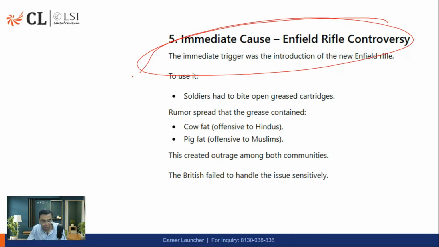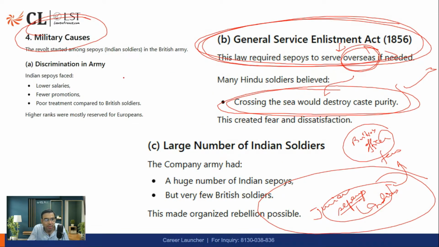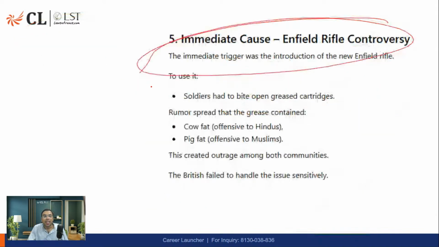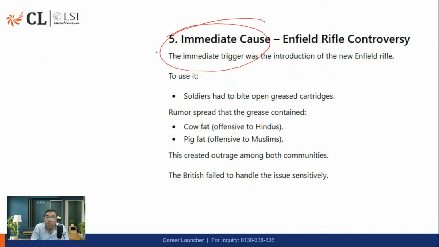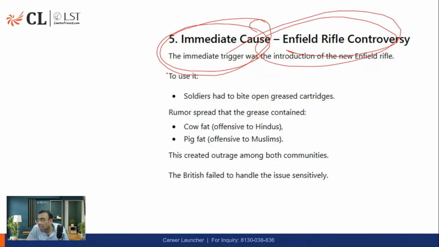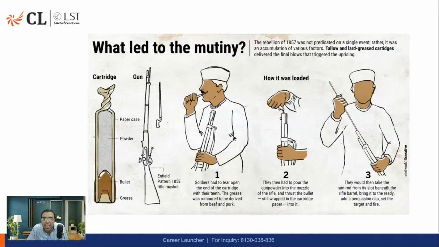एक और भी था, Lex Loci Act भी था. खैर उतना आपको डिटेल में नहीं जाना है. If you are interested you can read it, है ना. Another, the most important is immediate. उस टाइम पर जो रीजन था वो Enfield Drive controversy. That is actually the most important event that led to the Meerut revolt. जो मेन स्पार्क लगा वो इस वजह से होता है ना, कि नाराजगी बहुत दिन से चली आ रही है. There are a lot of reasons for the anger, but suddenly the anger broke out.